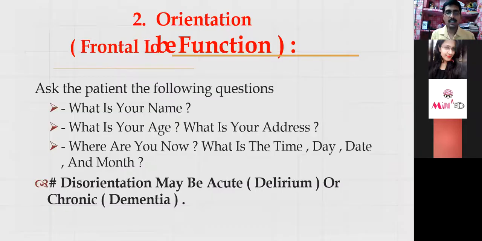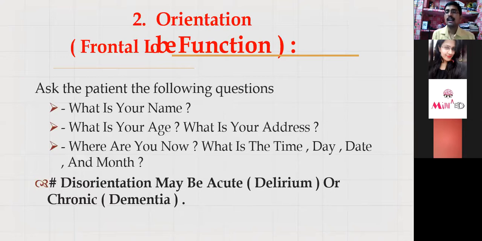Now in the conscious patient, we can ask the following things. If the patient is conscious, we'll ask the name, age, address, and time, date. What we are trying to address is the frontal lobe, which means we are trying to address the memory of the patient. As we are asking the patient about the address, we can ask about childhood friends. That will tell you about the remote memory.